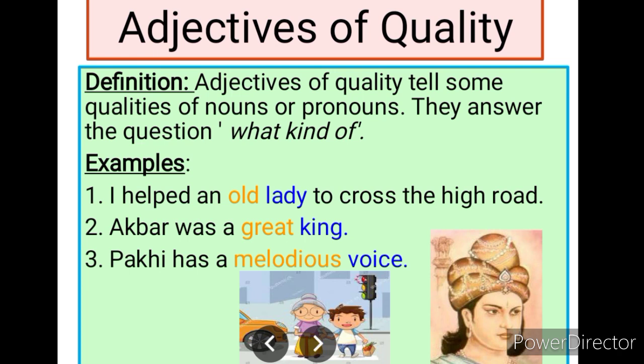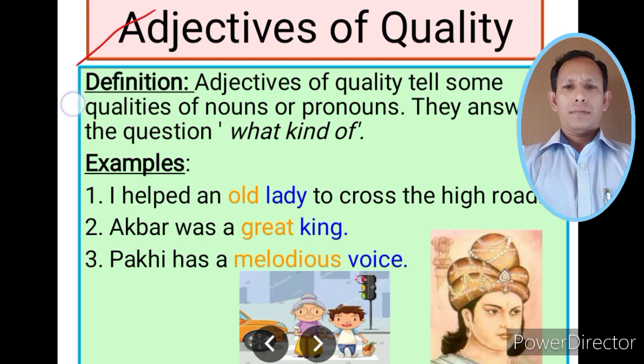First, we have adjectives of quality. Let us see the definition. Adjectives of quality tell some qualities of nouns and pronouns. I repeat, adjectives of quality tell some qualities of nouns or pronouns. They answer the question what kind of. You must notice what kind of. Let us see the examples.